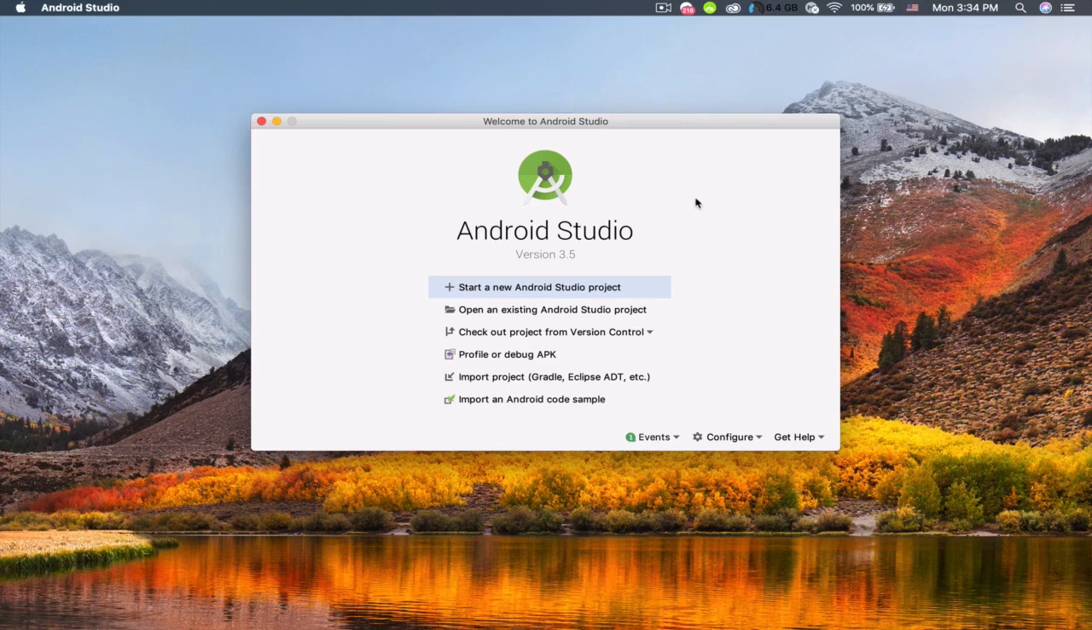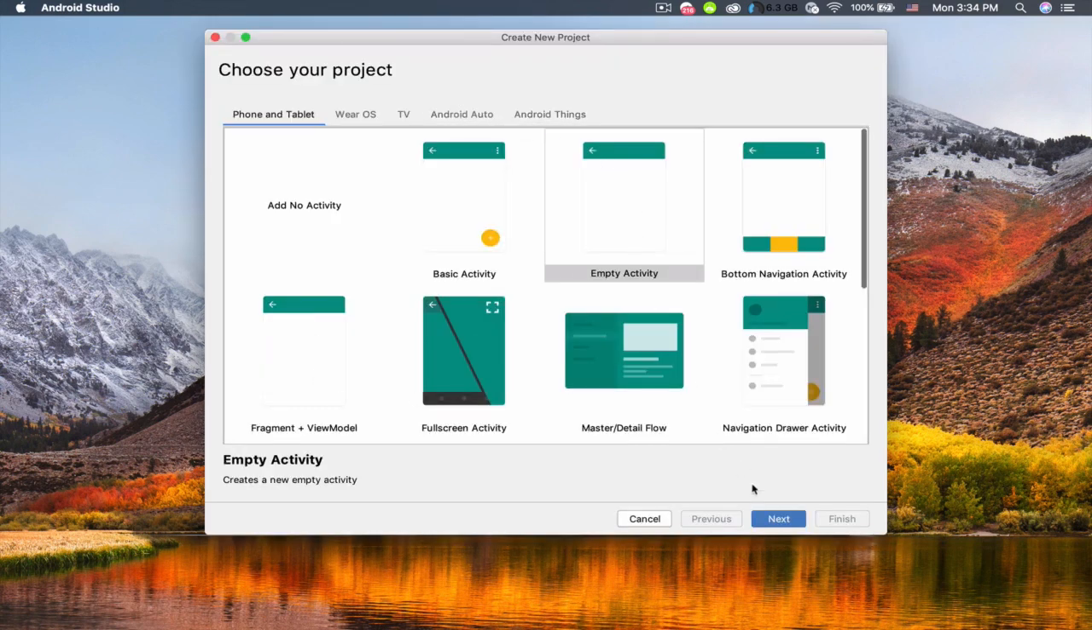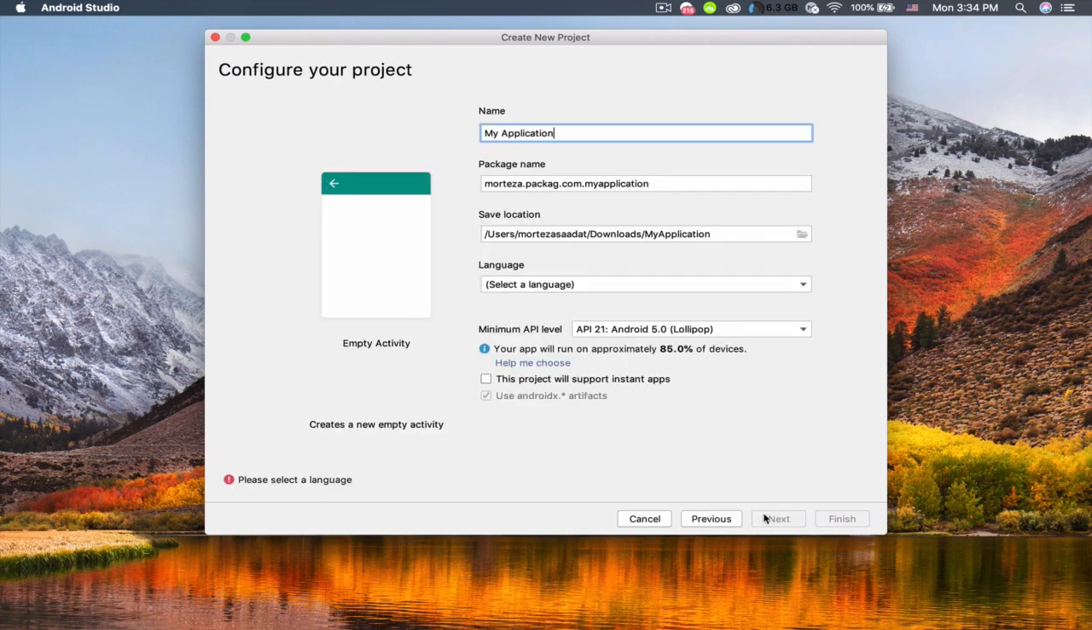Hi there. So in this video, we're gonna create a quiz app. So let's just create a new Android Studio project. And then let's choose the empty activity next. And then here we should specify the name of our application. So let's name it as quiz app.